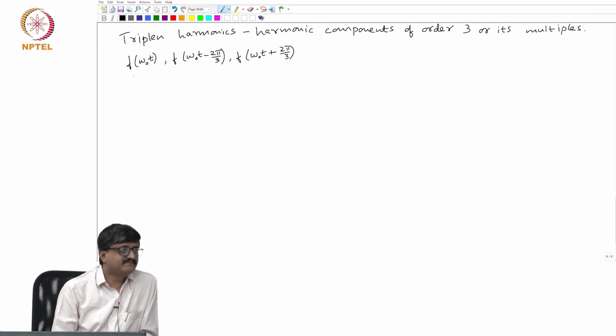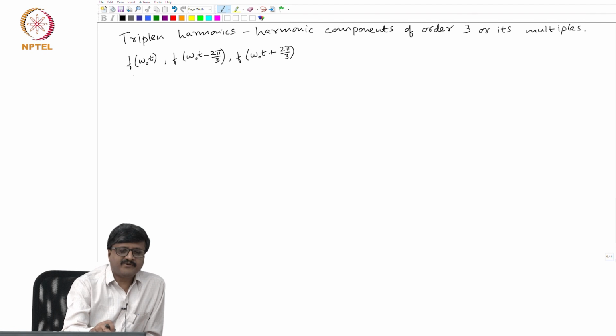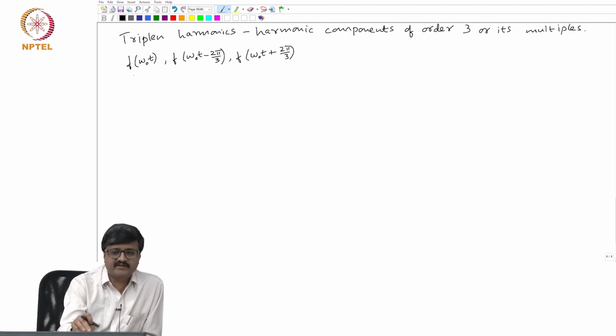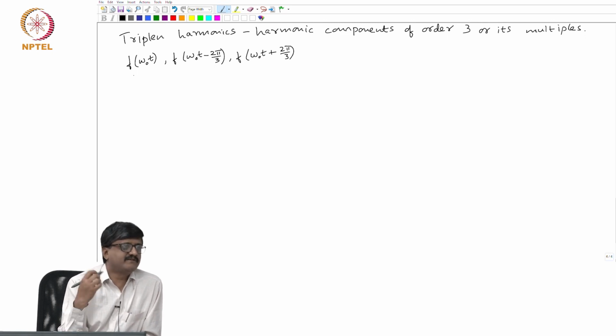They have no phase shift. If I take the triplen harmonic component of f of omega o t and the triplen harmonic component of f of omega o t minus 2 pi by 3, they are identical. There is no phase shift as well. And that is also identical to the triplen harmonic component of f of omega o t plus 2 pi by 3. Any triplen harmonic component, third, sixth, ninth, and so on.